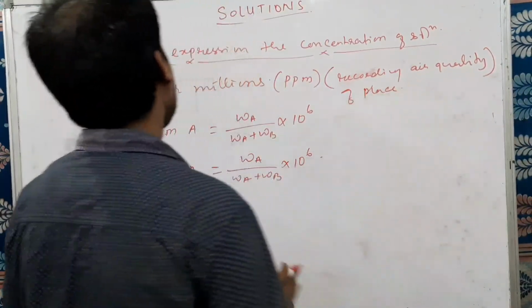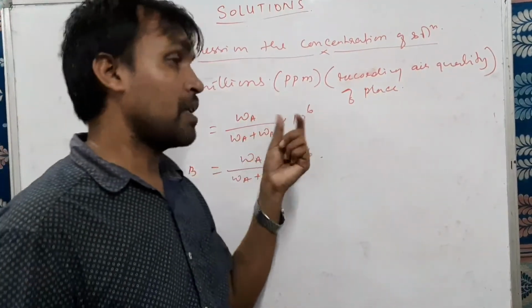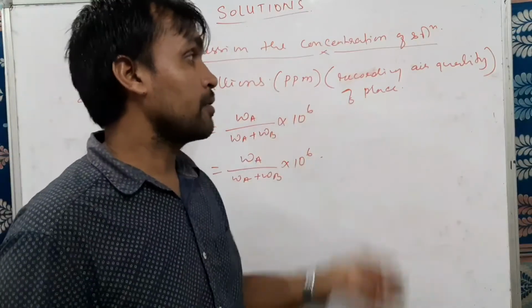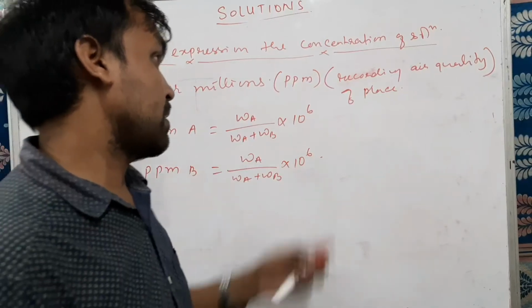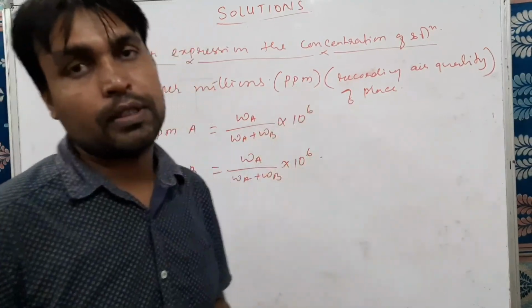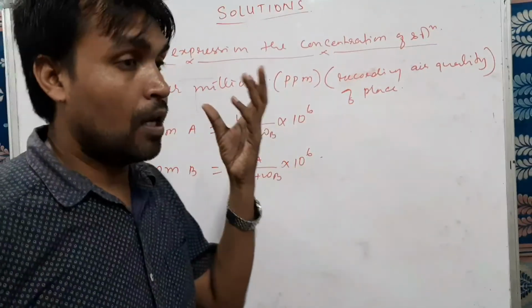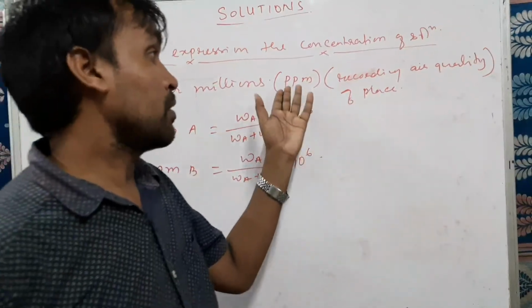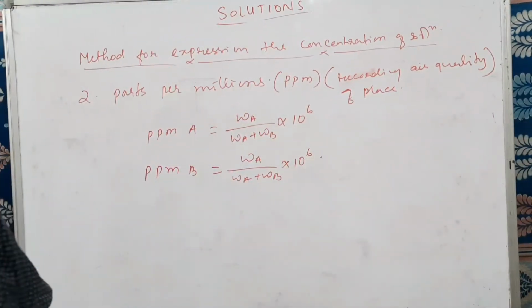Since these are very small quantities, it is parts per million. It is basically microscopic things, so we use it for recording the air quality of a particular place. This is a unit of air quality. When we are recording how many pollutant particles are present in the air, we use this unit ppm. This method is used. Okay, dear students?